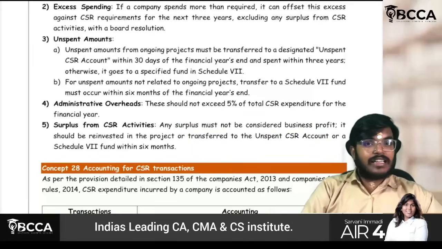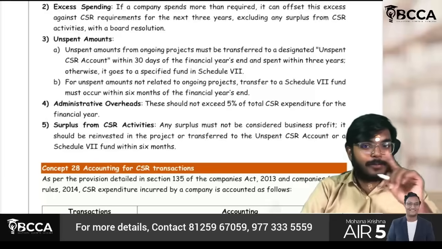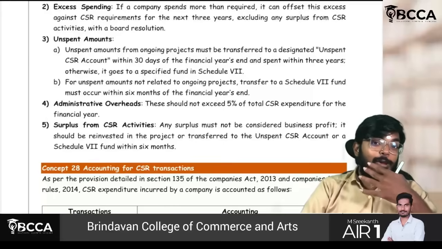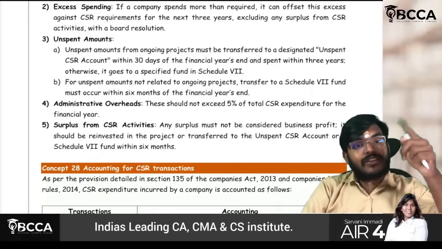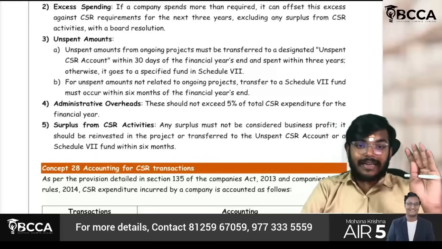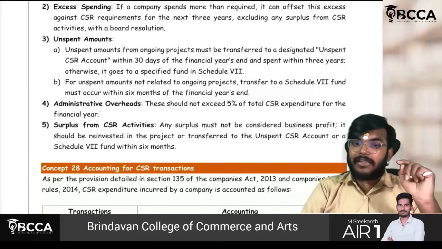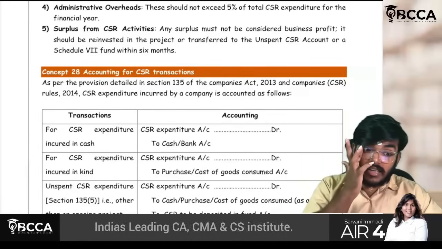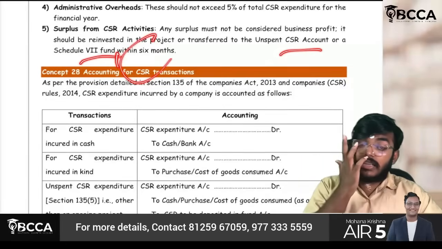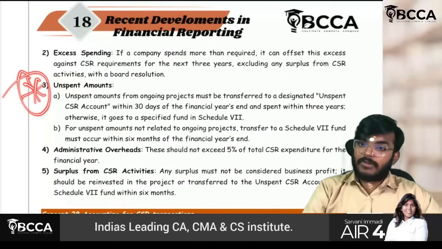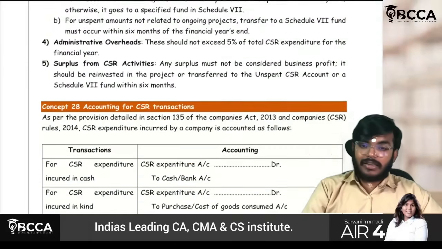Understood? You have done one CSR activity. Assume you have got some profit. That profit should not be included in your business. That profit should not be transferred to your business. Rather, it should be reinvested towards the CSR activity. Understood? Yes. Or it should be either transferred to the unspent CSR account or Schedule 7 fund within 6 months. This time limit is also a little bit important, very. They may ask any MCQ with respect to this unspent amount.